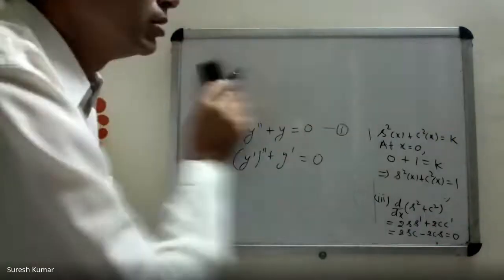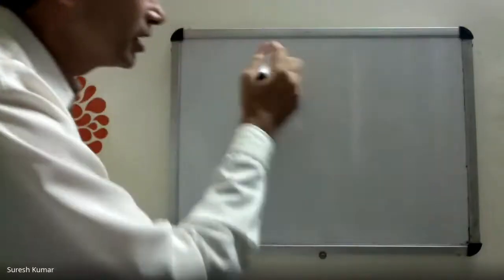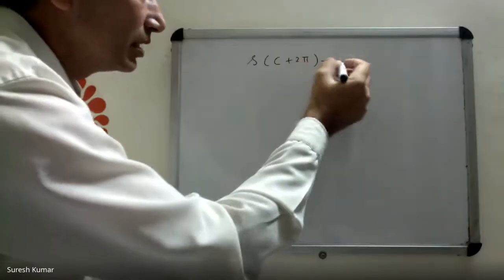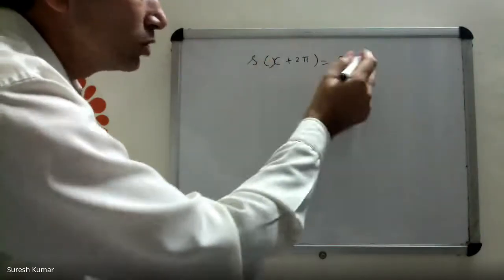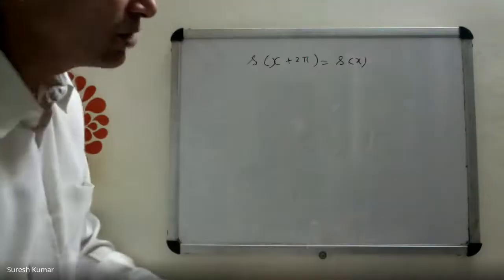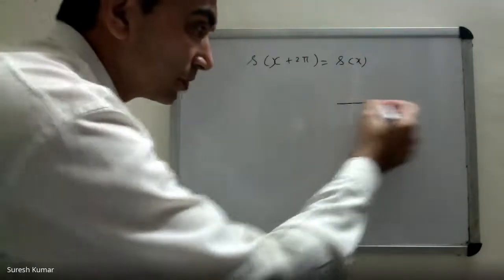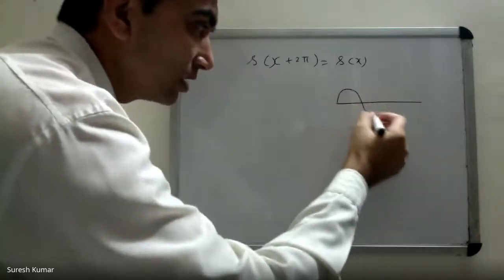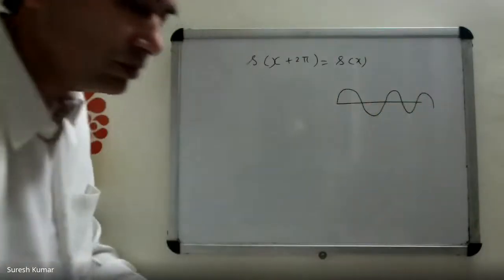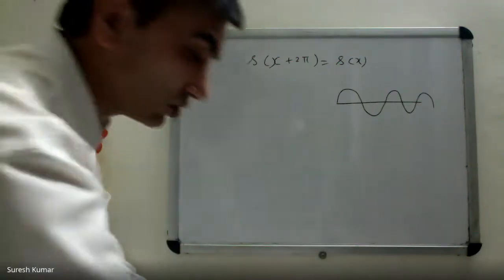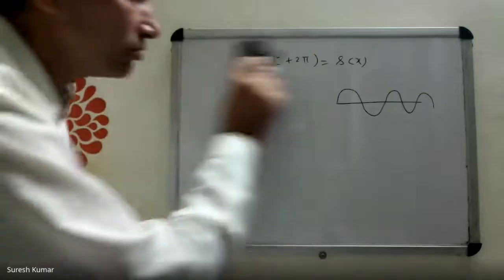All right. Now, the properties like S of x plus 2 pi is S of x, something like this you can prove. It means all properties of sine and cosine functions you can prove. And these solutions will be oscillating, isn't it? Because the sine function goes like this. So in particular, we will focus on oscillatory behavior of the solution of the differential equation.